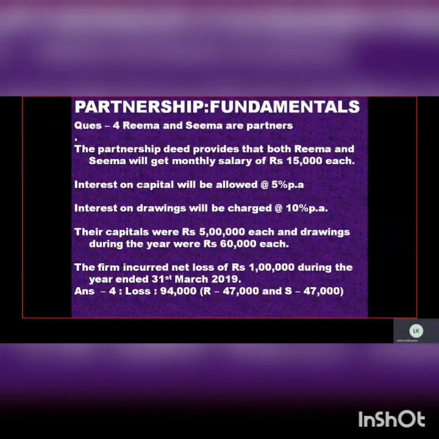In the P&L appropriation account, you will have only one thing, on the credit side: interest on drawings, nothing else. Just calculate it, find out the answer, and while calculating the interest on drawings, do take care about the time interval too. Just prepare a P&L appropriation based upon the information, and do let me know.